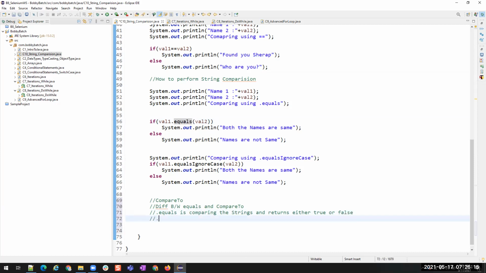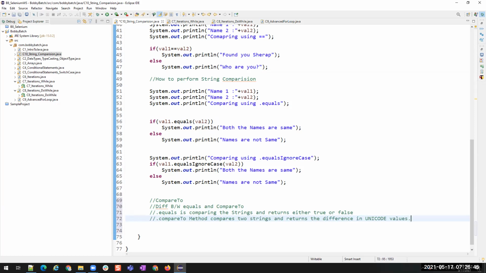Whereas dot compareTo method compares two strings and returns the difference in Unicode values.